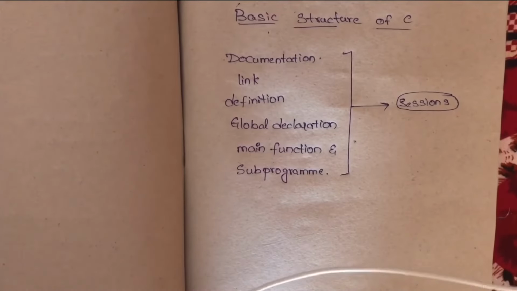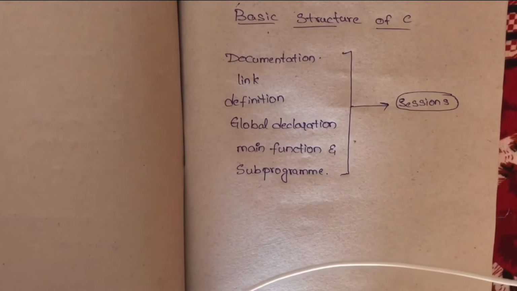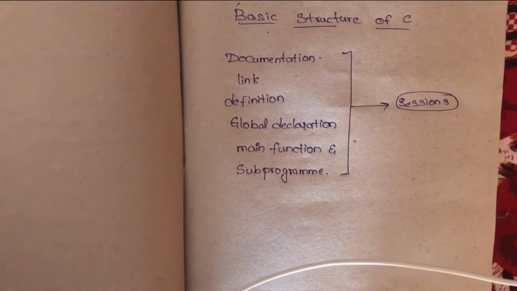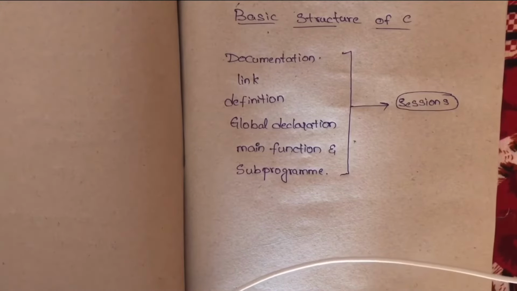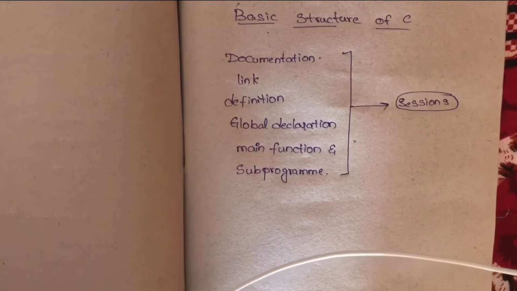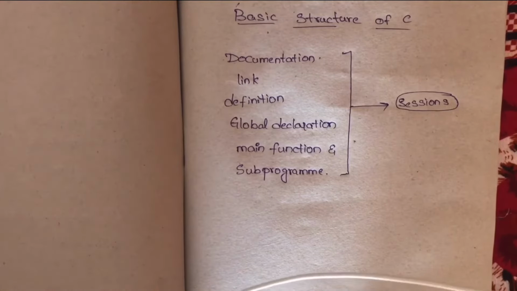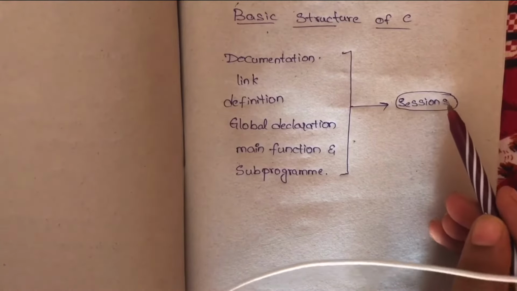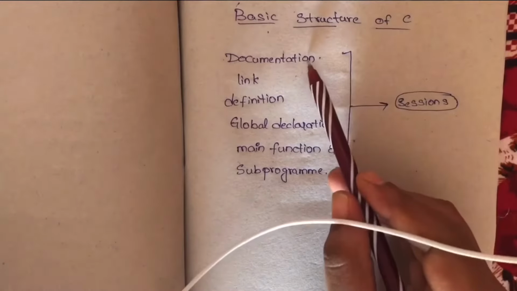Hi guys, today we are going to learn the basic structure of a C program. See guys, every program has some rules to develop. Before constructing a program, we need to know the basic concept of the structure of C, okay? It has some instructions or sections. There are many types, but the main sections are 6 types.